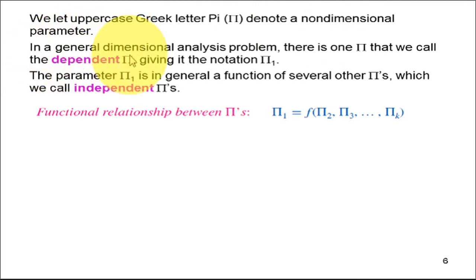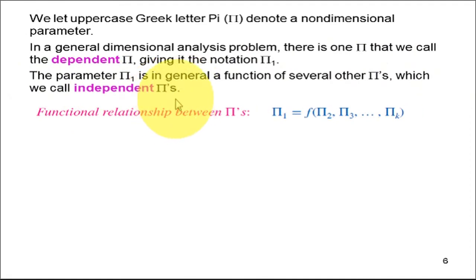In a general dimensional analysis problem, there is one pi that we call the dependent pi, giving it the notation pi 1 as a dependent pi. The parameter pi 1 is in general a function of several other pi's, which we call the independent pi's.